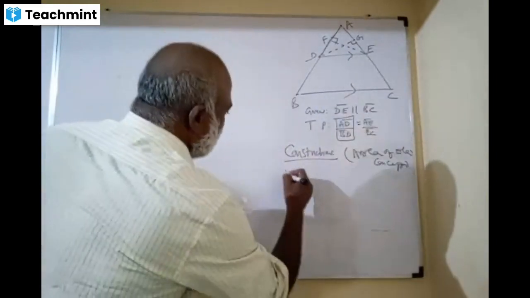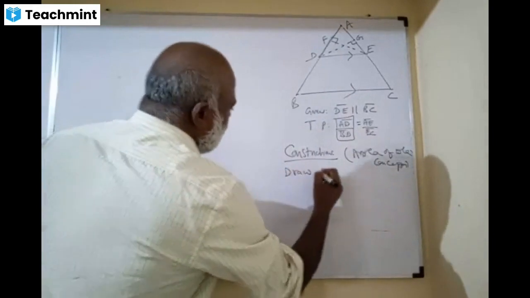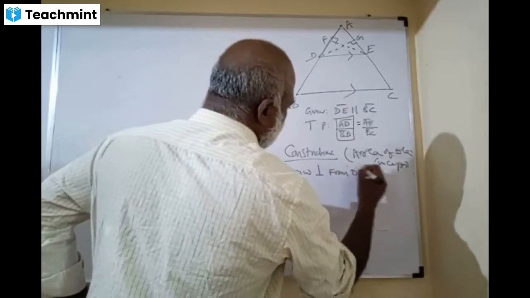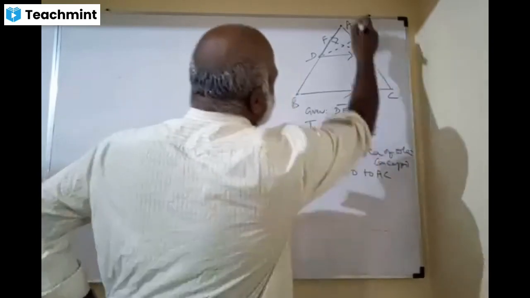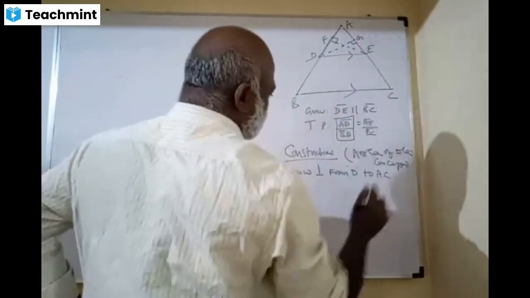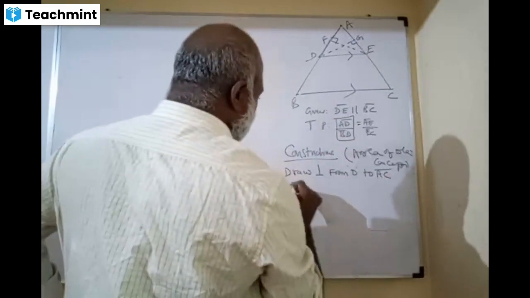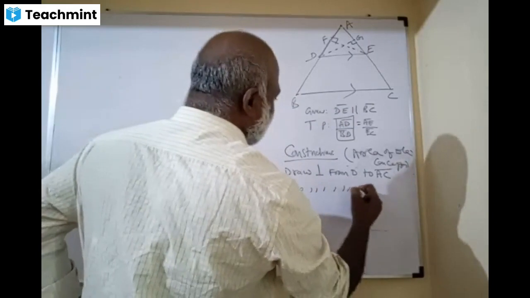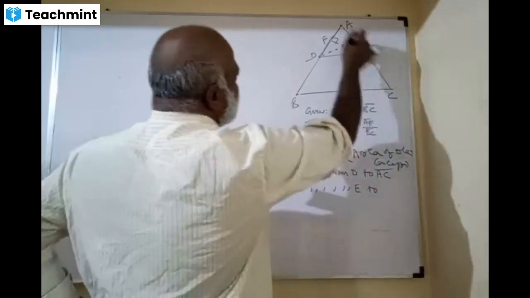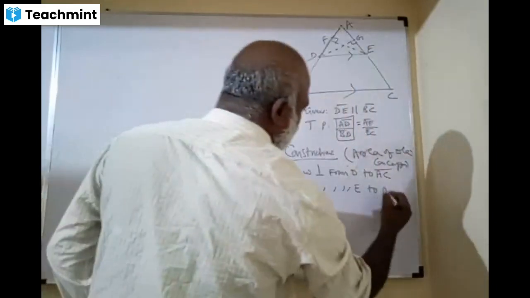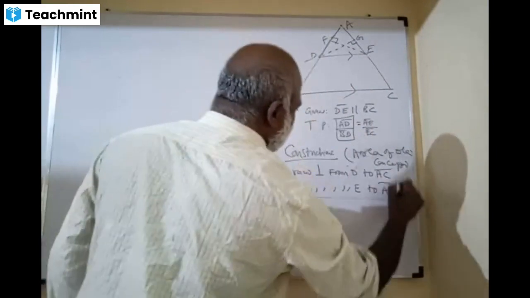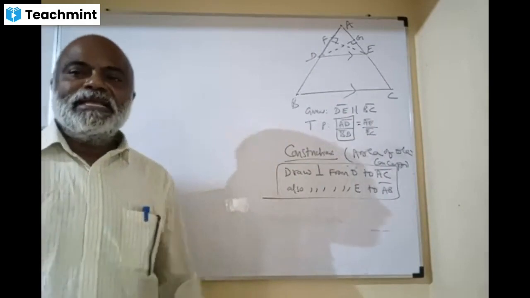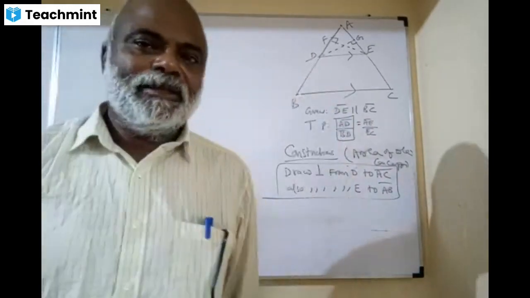So write down, draw perpendicular from D to AC. If you say AC, it could be for AB also, ma. Also draw perpendicular from E to AB. Is this statement understood? Is this okay? Yes, sir. This is the construction you have made, correct.